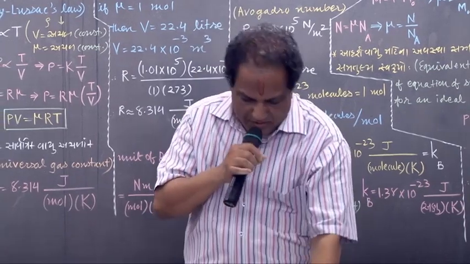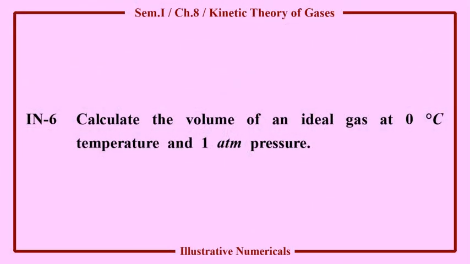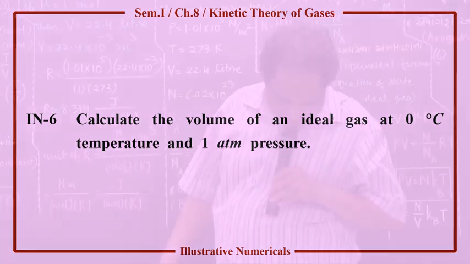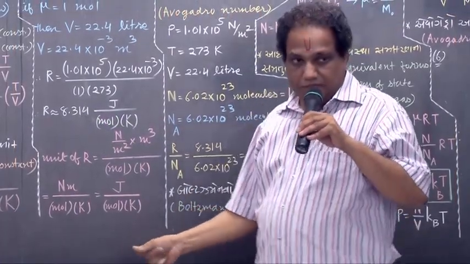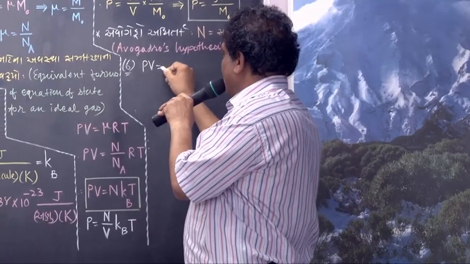Got it now? See number 6 now. Volume. Look, PV equals mu RT.